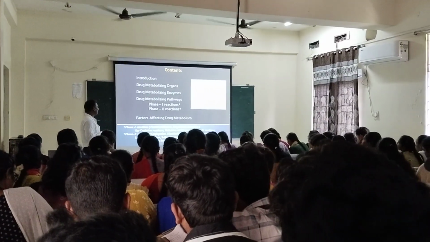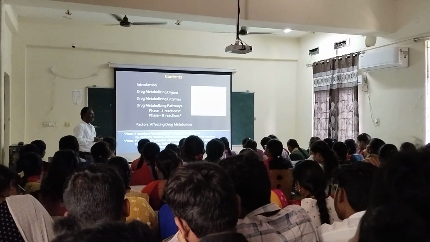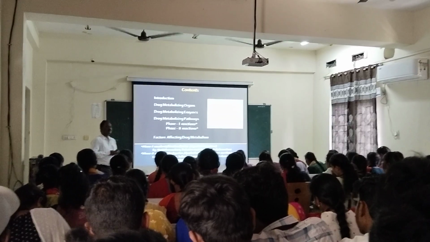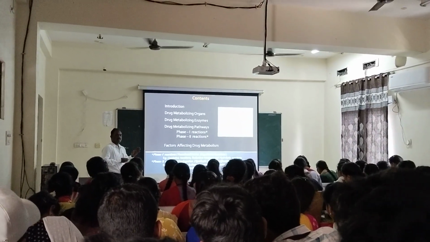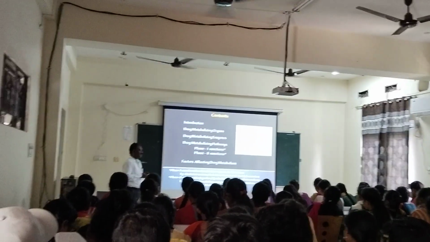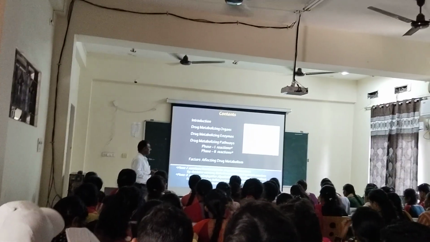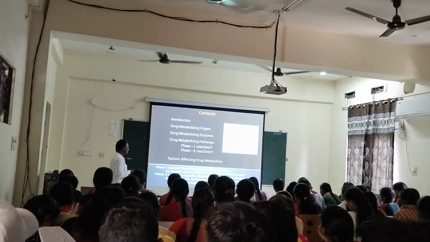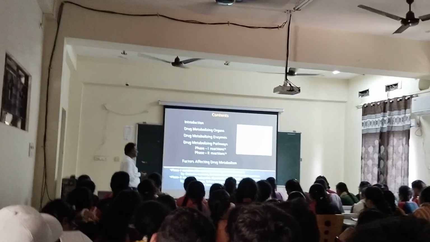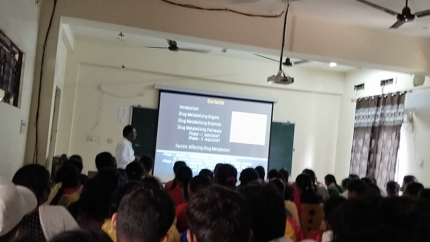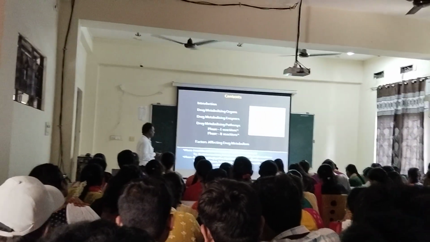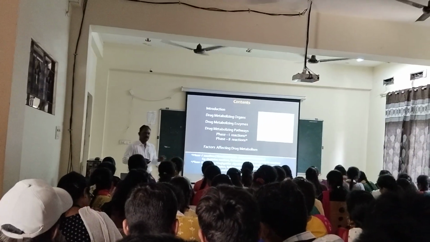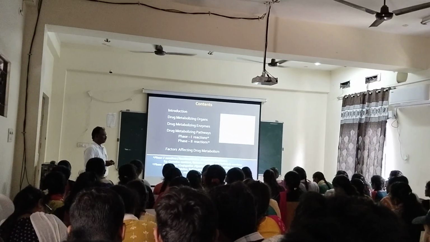Phase 2 reactions are conjugation reactions, also called synthetic reactions or true detoxification reactions. Examples are glucuronidation, sulfate conjugation, conjugation with amino acids, acetylation, and methylation. So these belong to phase 2 reactions.